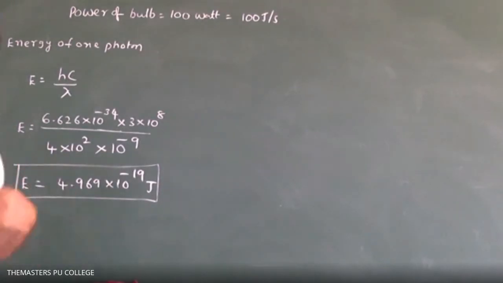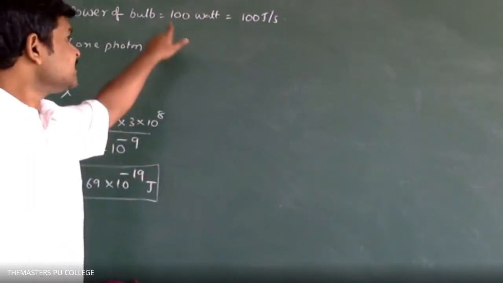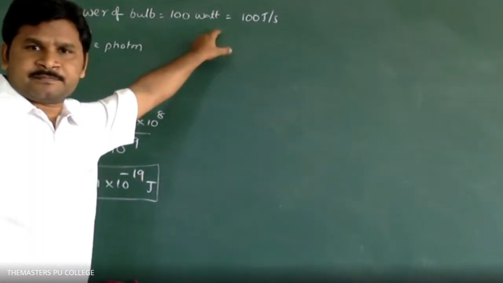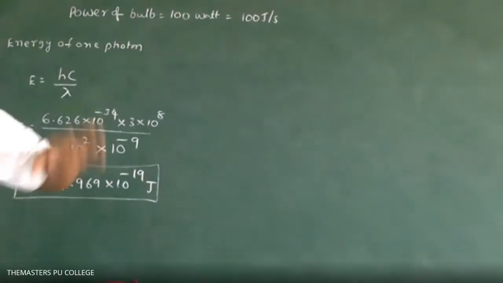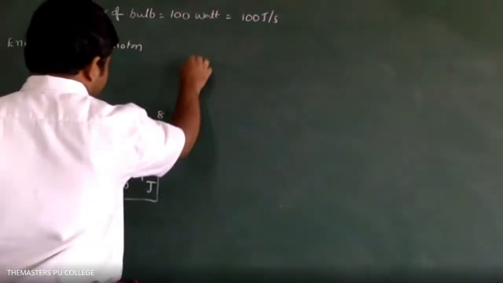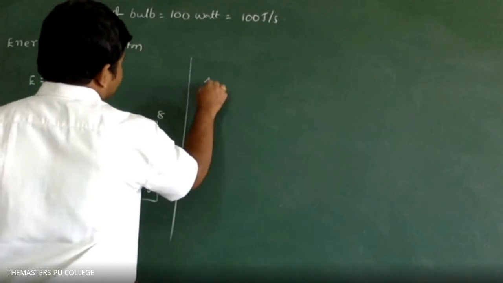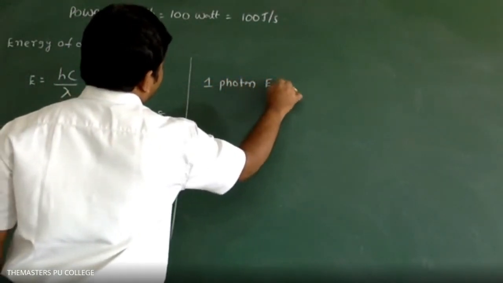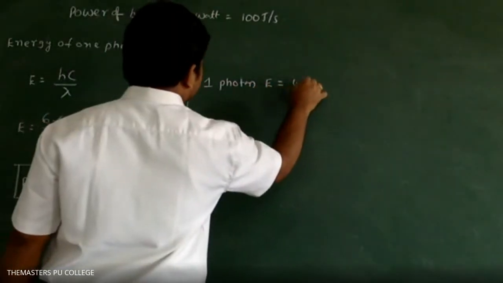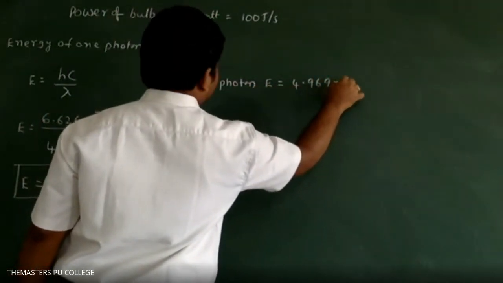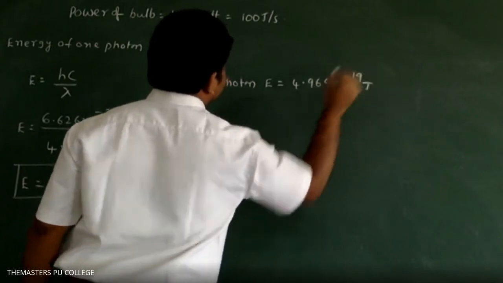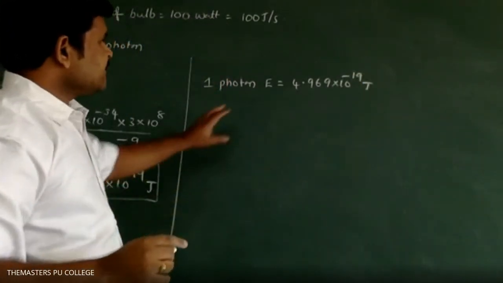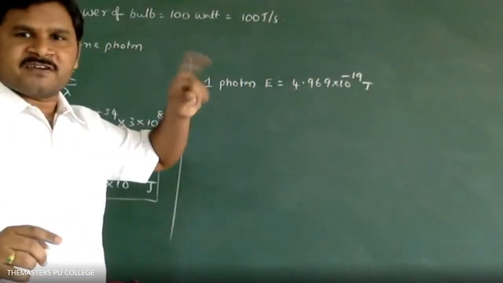How much energy do I have in the question? 100 joules. One photon energy is equal to 4.969 into 10 power minus 19 joules.